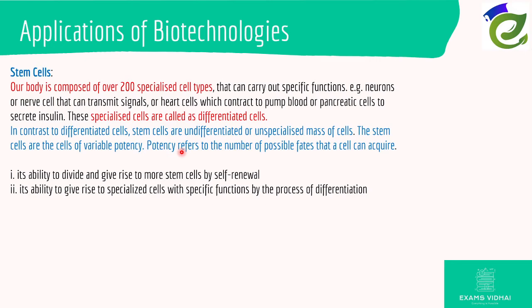The stem cell is so powerful that it can become a brain cell. Its ability to divide and give rise to more stem cells is by self-renewal. Its ability to give rise to specialized cells with specific functions is by the process of differentiation. So these are the two important characteristics of a stem cell.